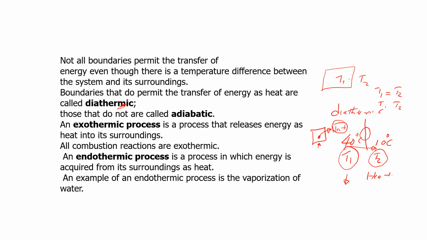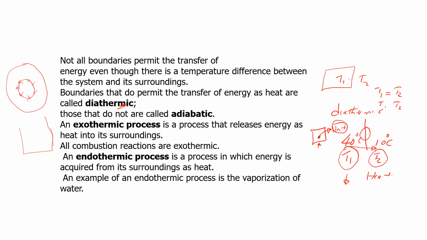So in terms of boundaries, we are saying that not all boundaries permit the transfer of energy, even though there is a temperature difference between the system and the surrounding. So when I draw a system, a surrounding, and then we have our boundary there, not all these boundaries will permit transfer of energy, even though there's a temperature difference.